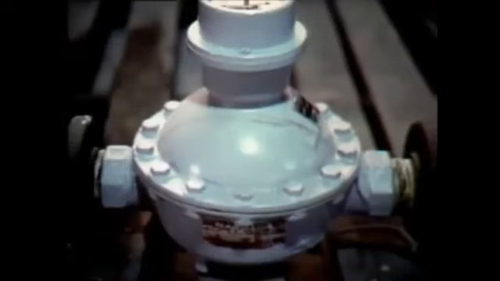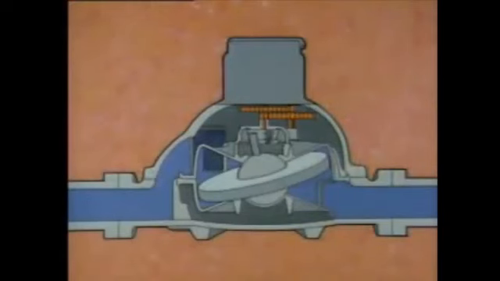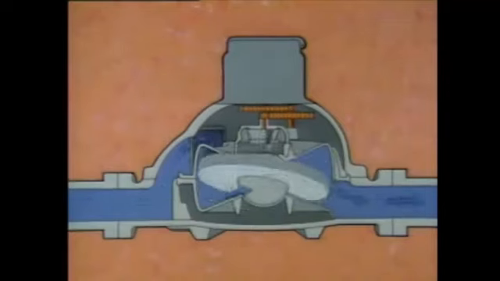This nutating disc meter is one device that measures flow directly. It gets its name from the action of a disc located inside the meter. The word nutate means to wobble or roll about an axis of rotation. During operation, fluid enters the meter through the inlet. The fluid flow causes the disc to rotate much like a slowly spinning top. As the disc rotates, specific amounts of fluid are trapped above and below the disc.